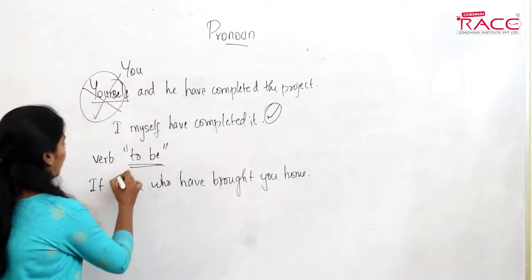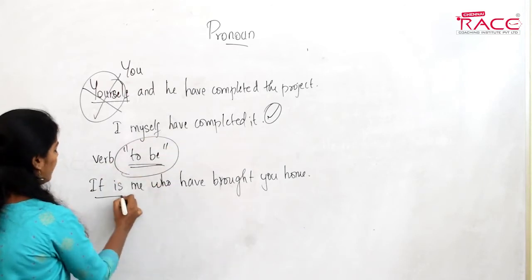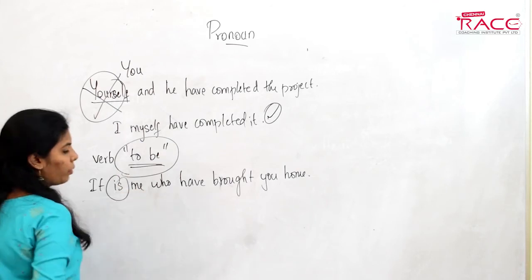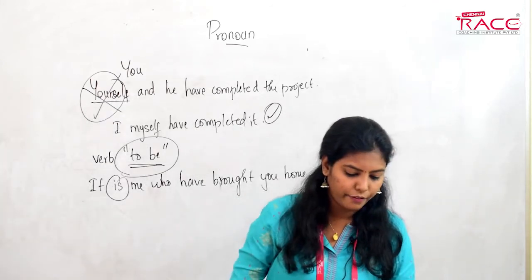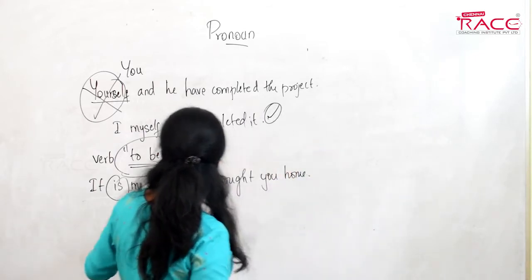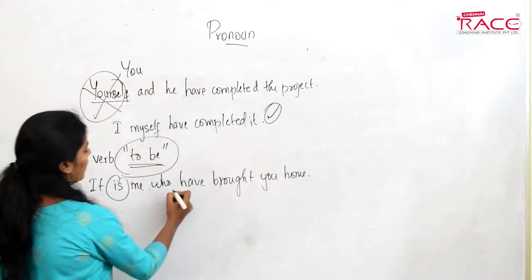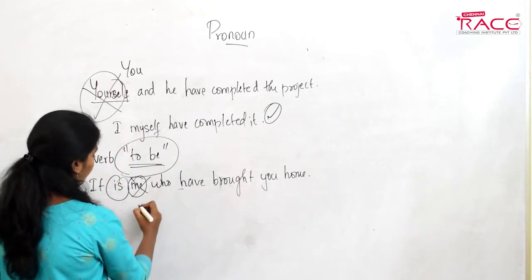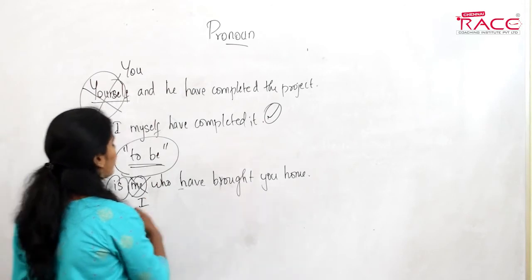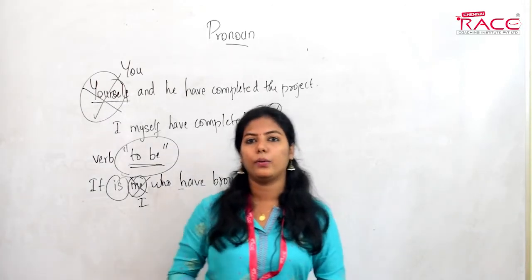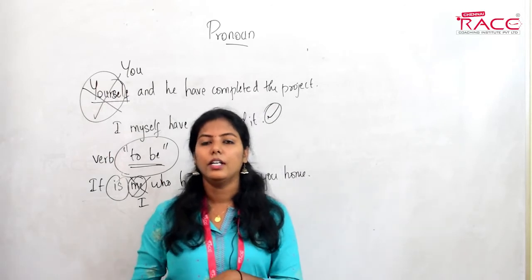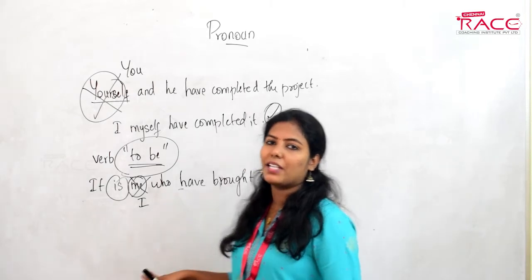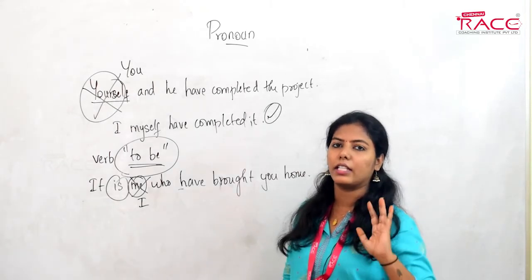It is me. I told you, 2 plus be form, it plus... When 2 plus be form is followed, what you have to do is, here it must not be an objective case, it must be the subjective case. It is I who have brought you home, and not it is me. So when we have a be form of a verb, it must be followed by a subjective case and not the objective case.